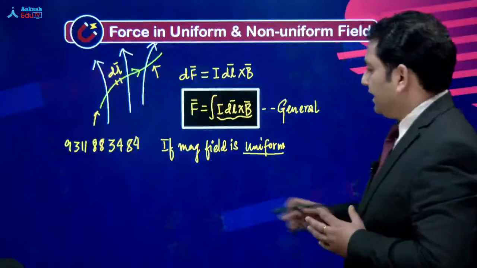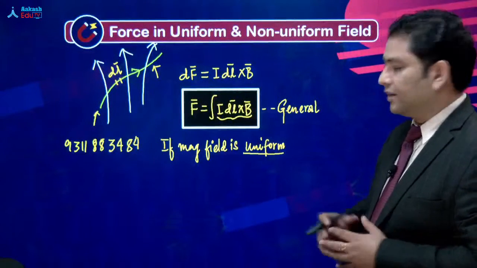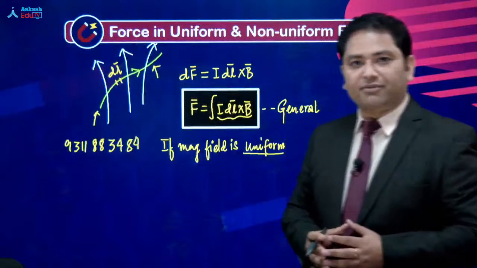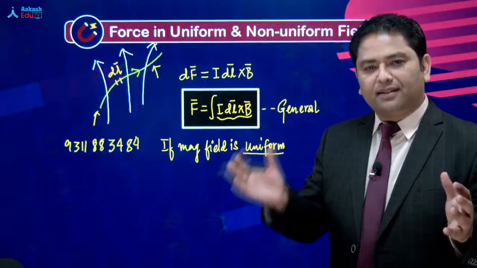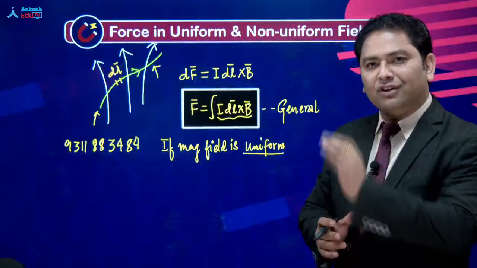Now ध्यान से देखिए, if the magnetic field is uniform, तो हम क्या कर सकते हैं, इस magnetic field को we can bring it out of the integration. Integration के अंदर magnetic field will be there as long as the magnetic field is non-uniform.